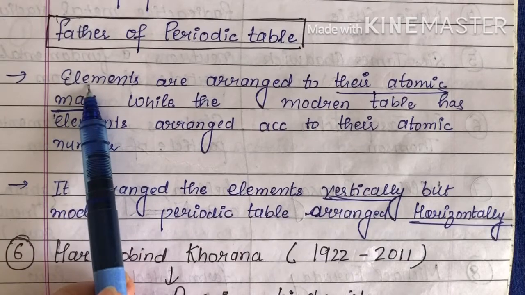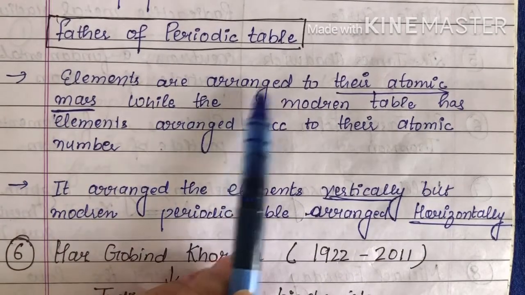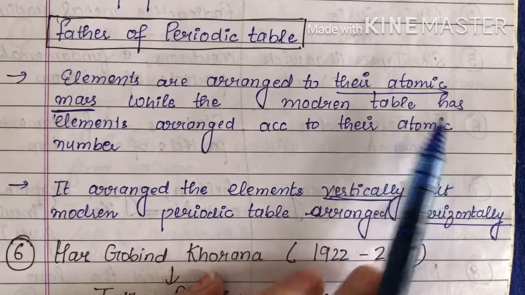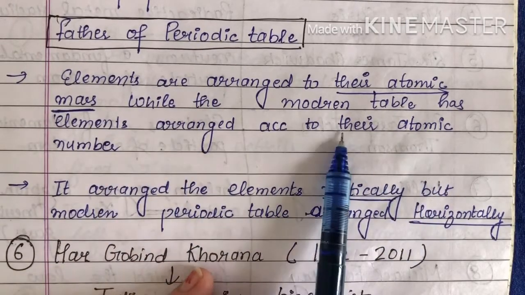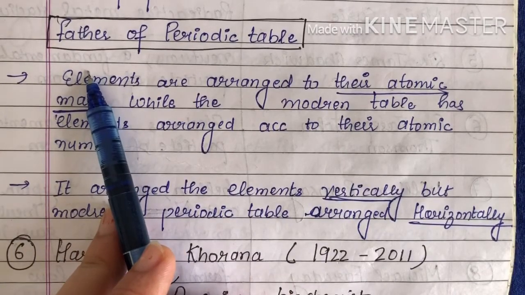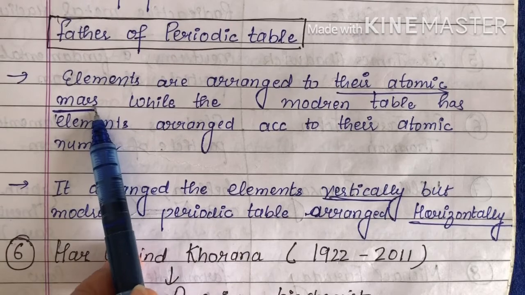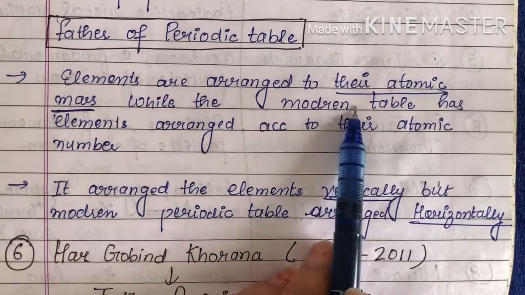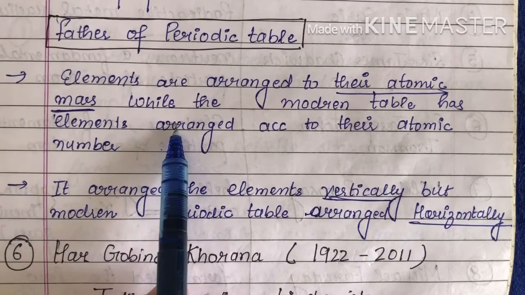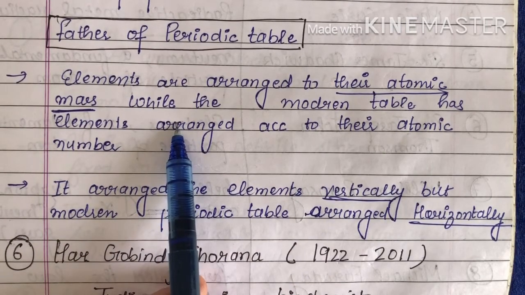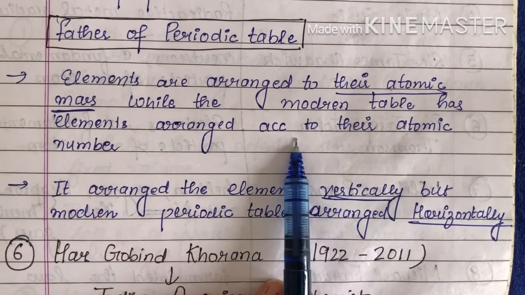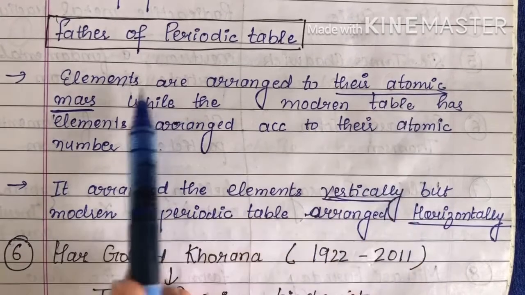Mendeleev arranged the elements according to their atomic mass, while the modern table has elements arranged according to their atomic number, meaning atomic number 1, atomic number 2, then atomic number 3, not according to atomic masses.